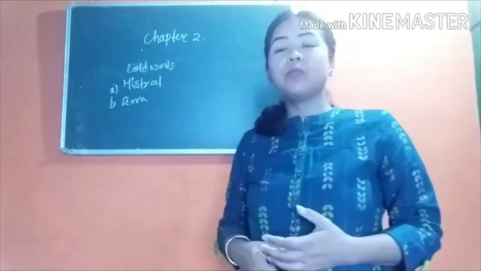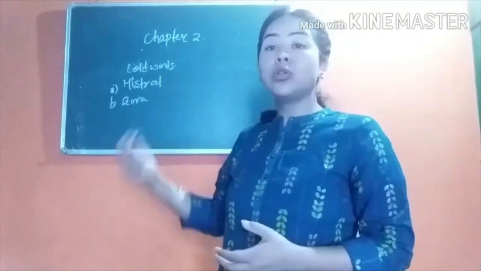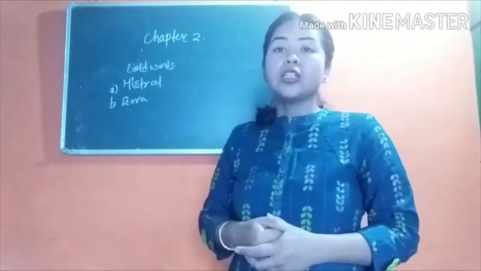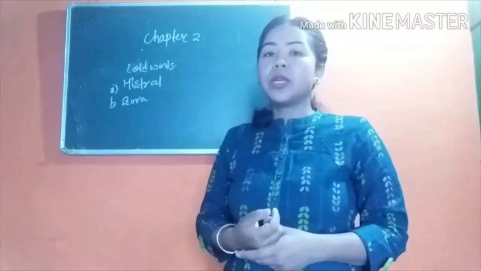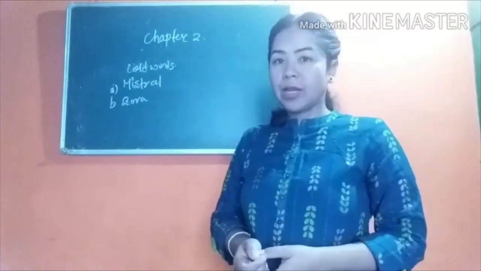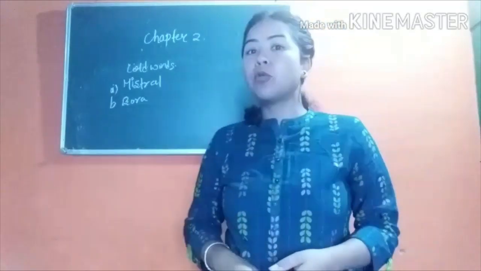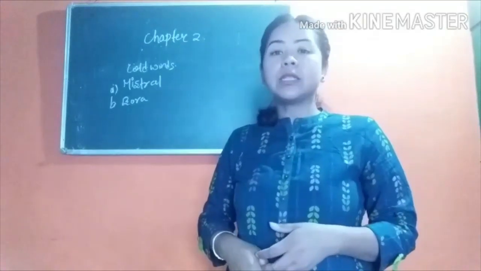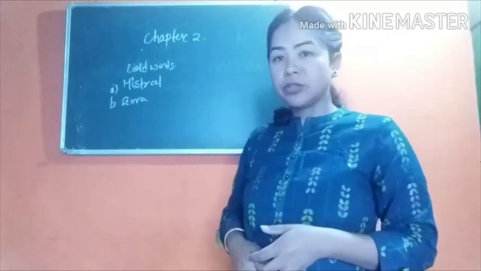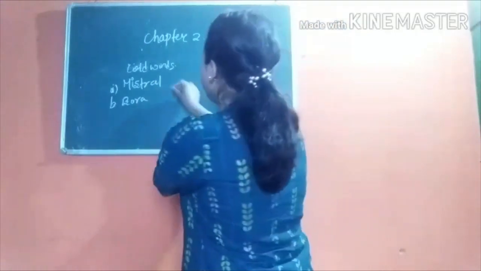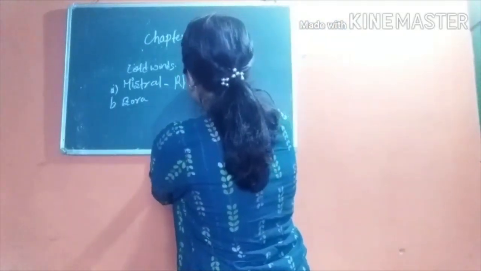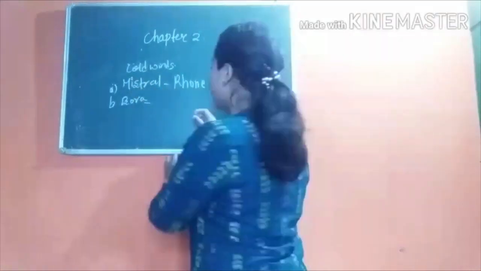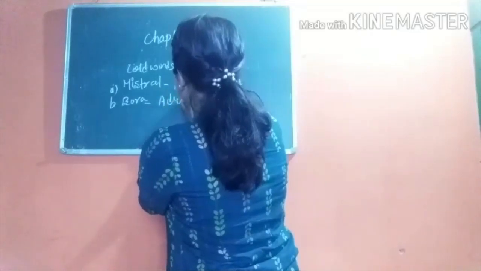Now besides warm local winds, we also have cold local winds. Those are Mistral and Bora. It's mentioned in your book. Mistral is the wind that blows over the Rhone Valley, and Bora is a type of cold wind that blows over the Adriatic coast. Both these winds are very violent in nature. So Mistral blows over the Rhone Valley and Bora blows over the Adriatic coast.